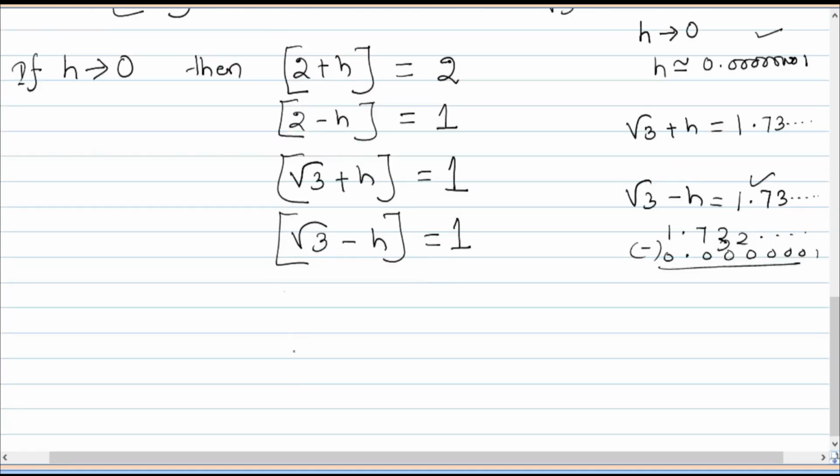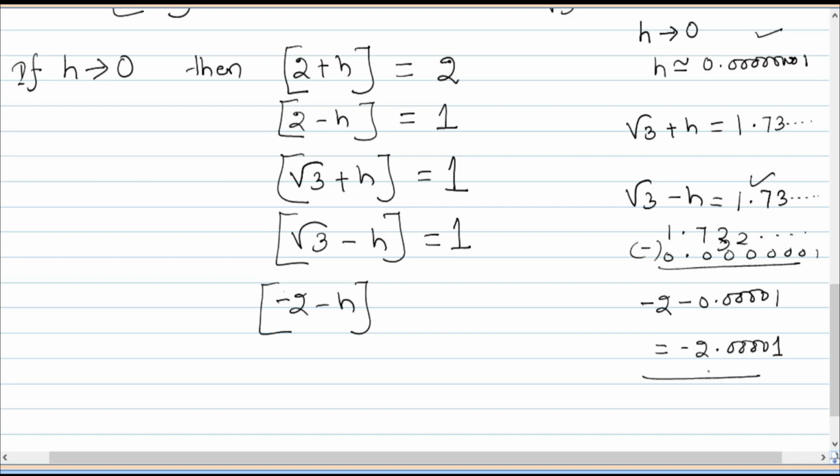Now we'll take a negative number, that is minus 2 minus h. What will be the value? Minus 2 minus 0.00001, suppose. That means minus 2.0001. So it will lie in between minus 2 and minus 3. So the greatest integer is how much? That is minus 3. Okay, do you follow?